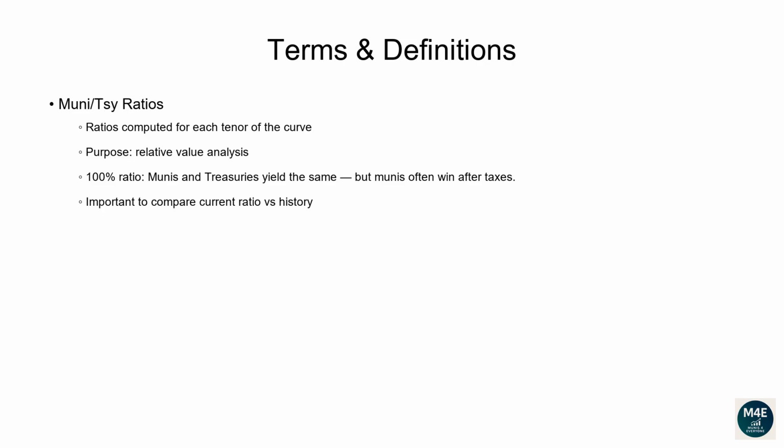What's the average ratio over the past year? Let's make an example. You will notice from the data that usually the 1-year ratio tends to be between 60% and 65%. Hence, if the current 1-year ratio is, for example, 70%, even if this value is less than 100%, the current value would still be quite high compared to its historical average. For this reason, one may conclude 1-year Muni bonds are currently trading cheap.